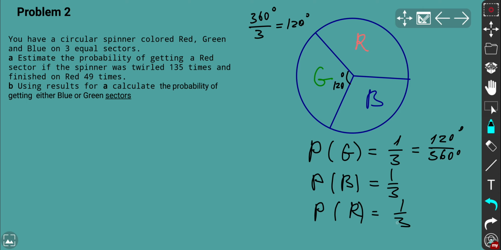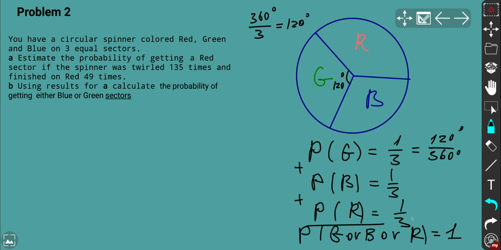So if you add up all the probabilities, you'll get 3 over 3. That would mean that during spinning, definitely one of the colors will occur. So the probability of green, blue or red to occur is going to be 3 over 3 or just 1. Basically, you need to add up all those probabilities.